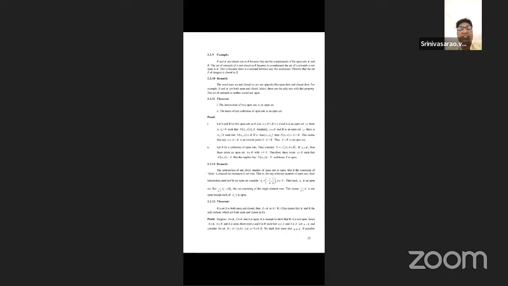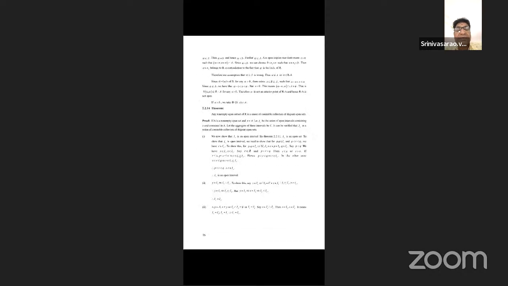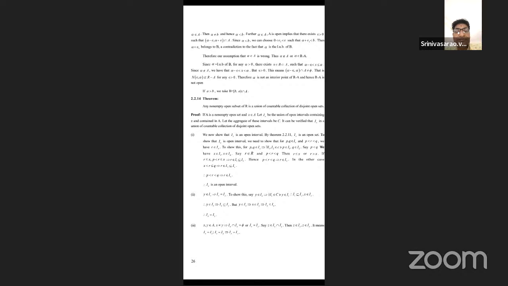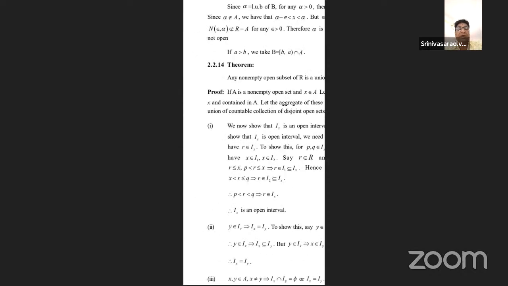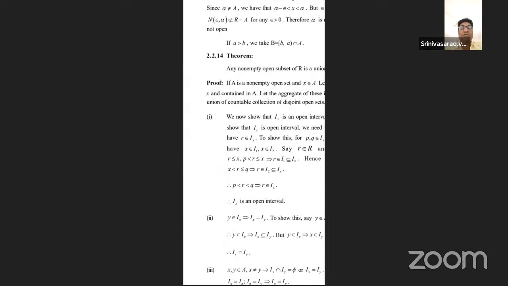Now this is also one of the important theorems, students. This is the second unit. Last but not least, the union of a countable collection of disjoint sets is open. Any non-empty open subset of real numbers is a union of a countable collection of disjoint open sets. This is also one of the important theorems, 2.2.14.